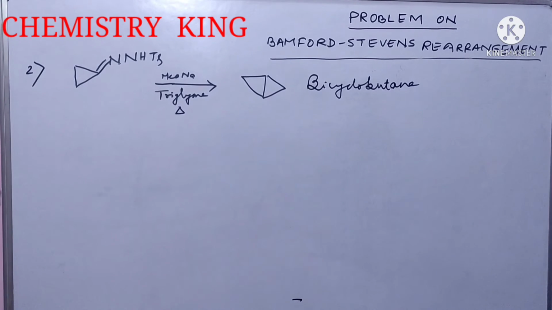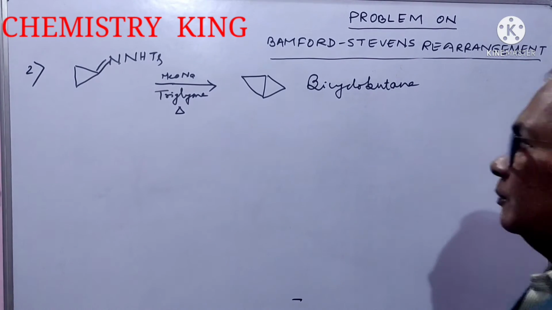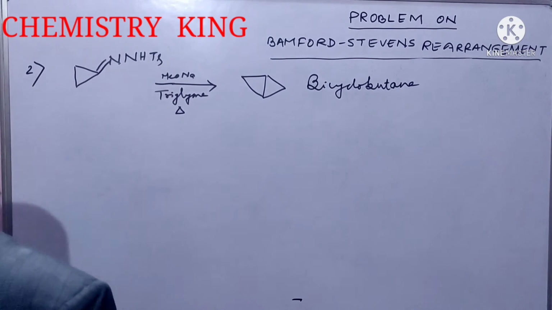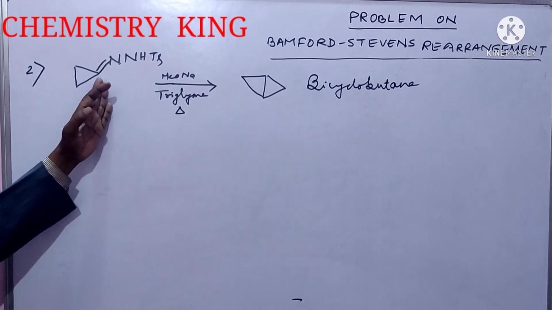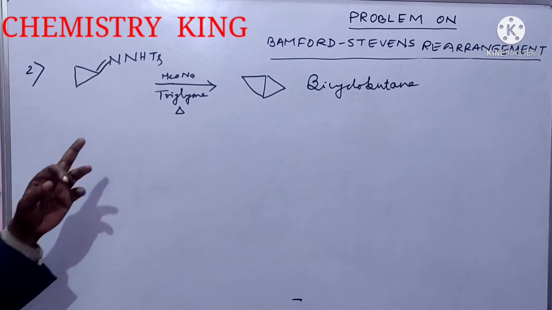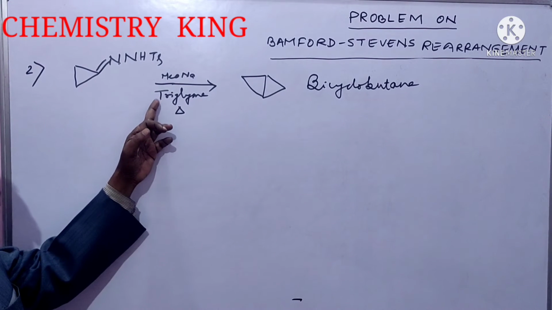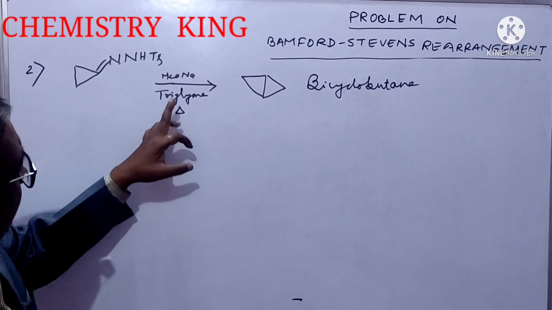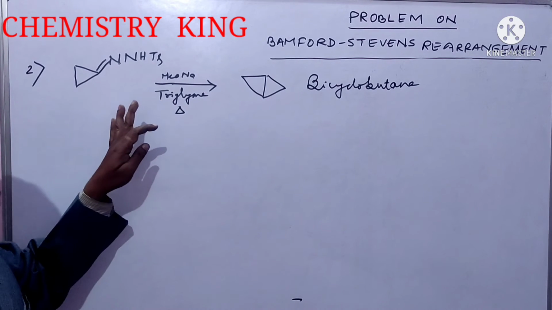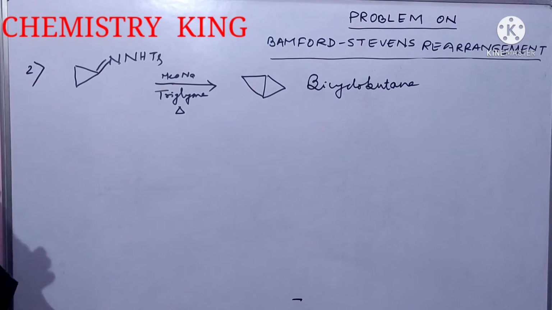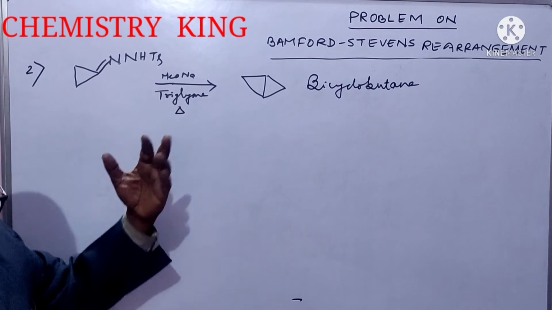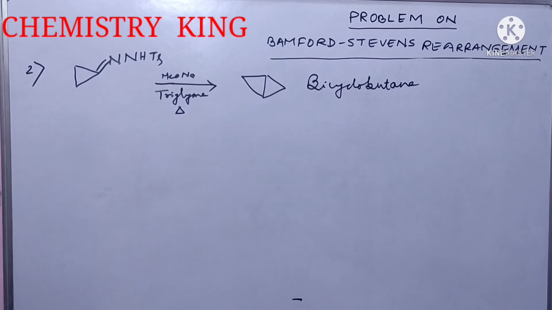Now, we proceed to problem 2. This is tosyl hydrazone and it is heated with sodium methoxide in the solvent triglyme. It is a protic solvent, triglyme, like diglyme. Okay? Let us discuss its mechanism.